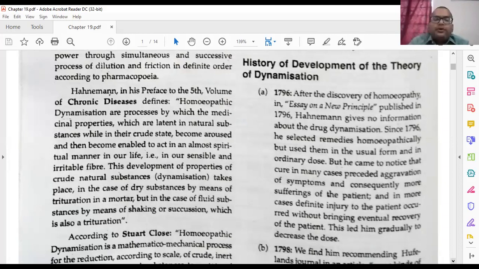Just the usual normal form, as other systems of medicine do even now in other parts of the world, like allopathy, ayurveda, unani, Chinese medicine, siddha, European medicines. All of them give material doses, ordinary doses. But he came to notice that the cure in many cases produces aggravation of the symptoms and consequently more suffering of the patient.